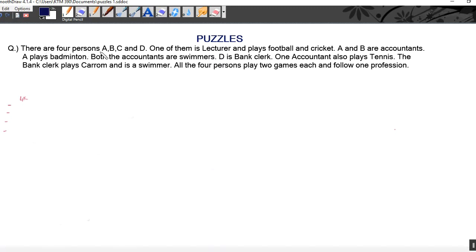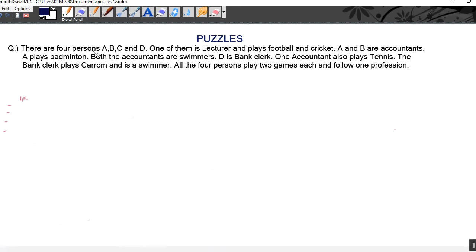There are four persons, A, B, C and D. One of them is lecturer and plays football and cricket. A and B are accountants. A plays badminton. Both the accountants are swimmers. D is bank clerk. One accountant also plays tennis. The bank clerk plays carom and is a swimmer. All the four persons play two games each and follow one profession. So this was the information given to us.